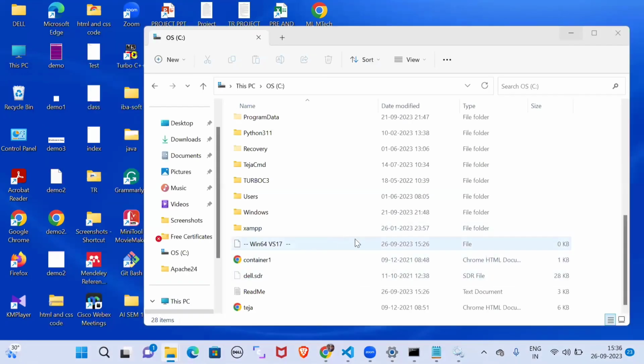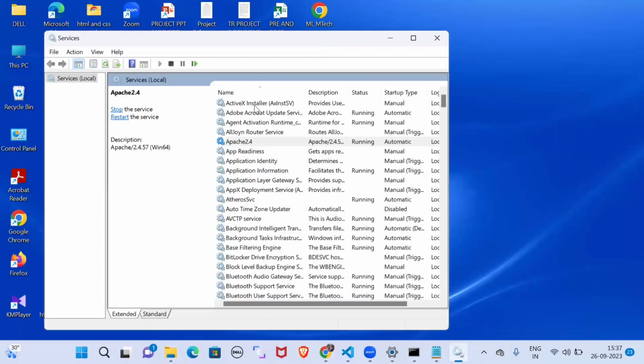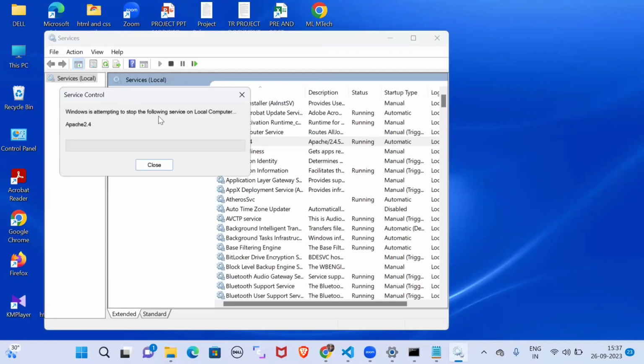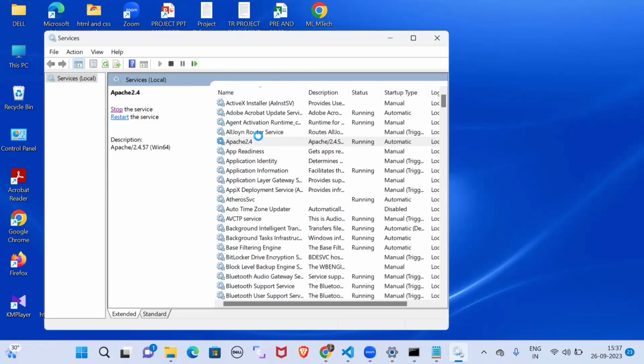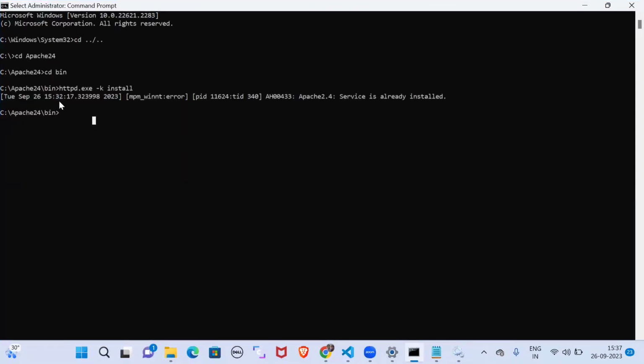If you think you don't want this web server, then delete this one and this one, and then stop the service and go to command prompt. Use this command to uninstall your web server.